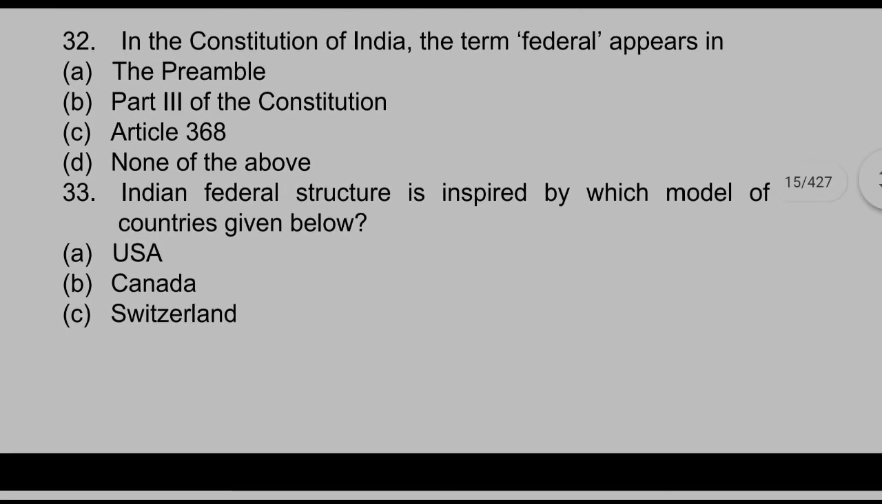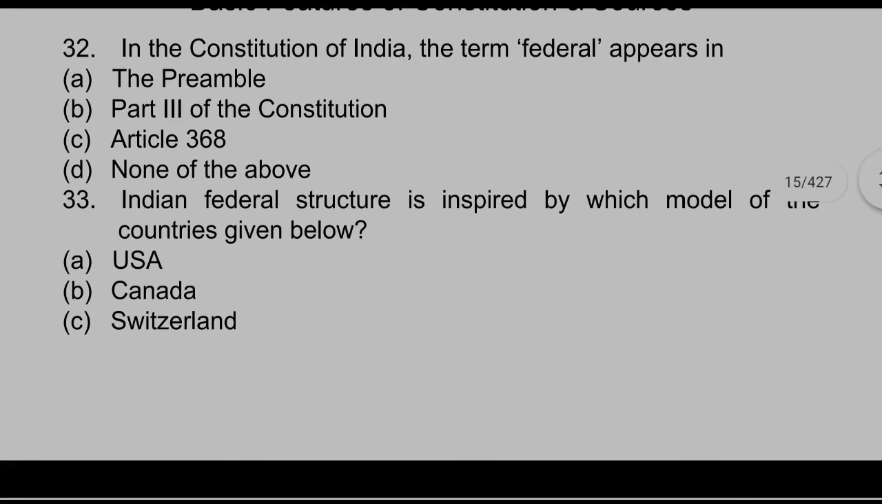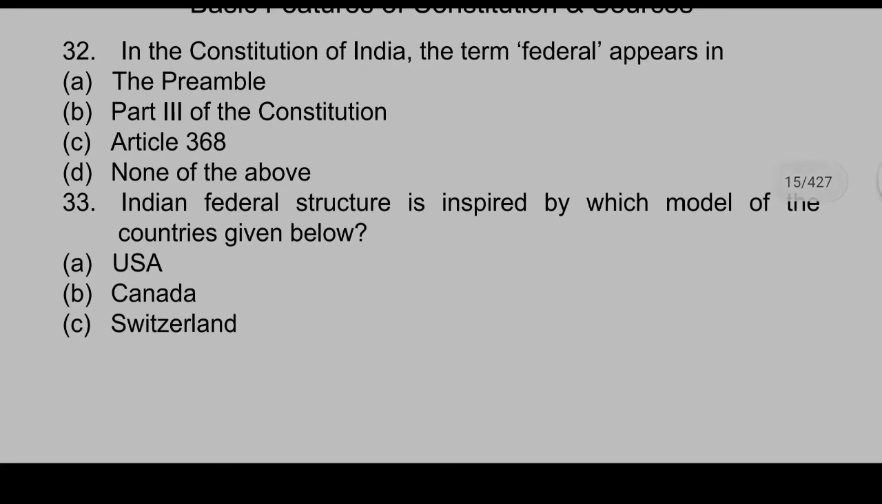In the Constitution of India, the term federal appears in which part? Okay, so in the Constitution of India, where does the term federal appear? That is the question here. The options are preamble, part 3 of the Constitution, article 368, none of the above. It is also a very simple question and I will give you 2 seconds. Okay guys, your time is over.